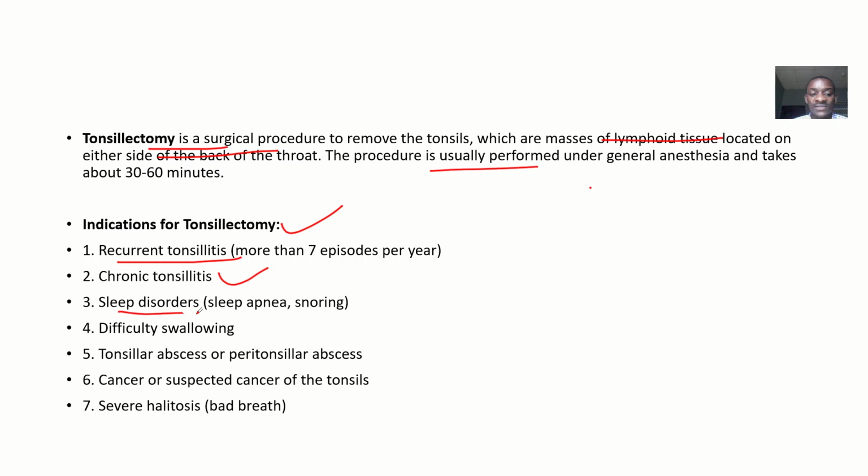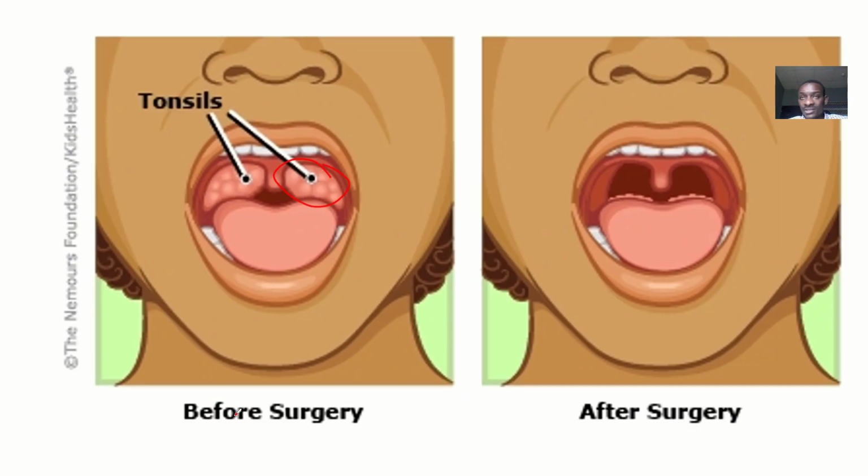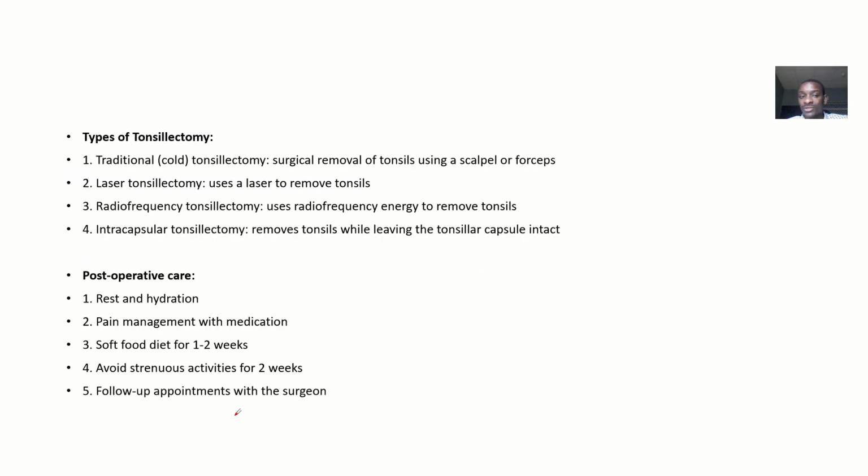If the person is having sleep disorders like sleep apnea and snoring, difficulties in swallowing, tonsillar abscess and peritonsillar abscess, cancer or suspected cancer of the tonsils, or severe halitosis, that's bad breath, which is very severe, you just need to take out the tonsils.